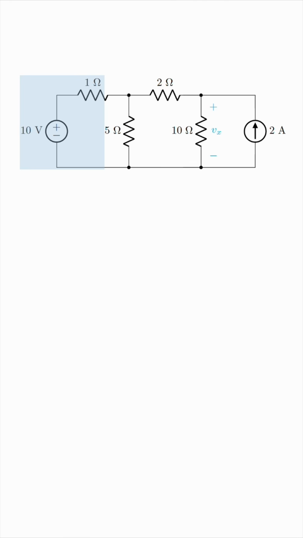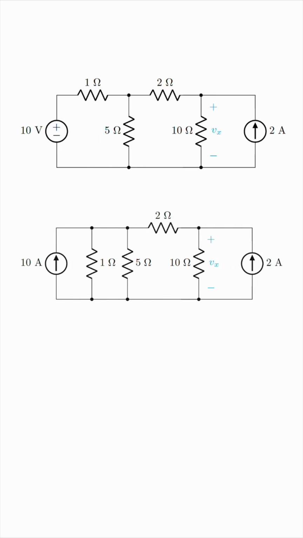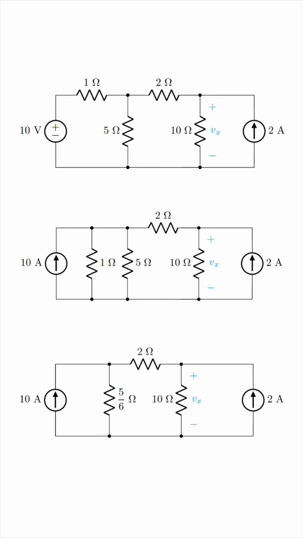We have a 1 ohm resistor in series with the source. So this can be transformed to a current source of 10 over 1, which is 10 amperes, in parallel with the 1 ohm resistor. We can then combine these two resistors in parallel. The result is a 5 over 6 ohm resistor.